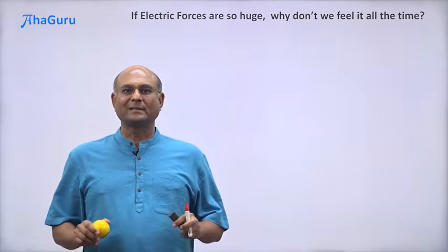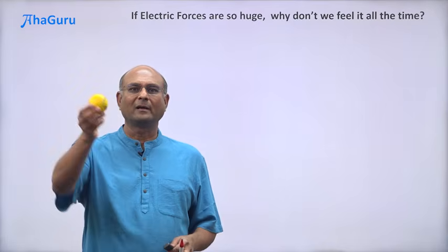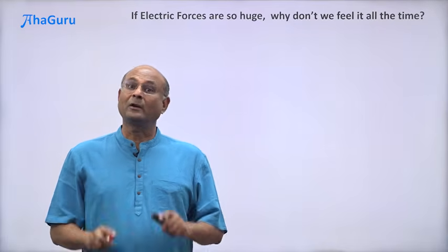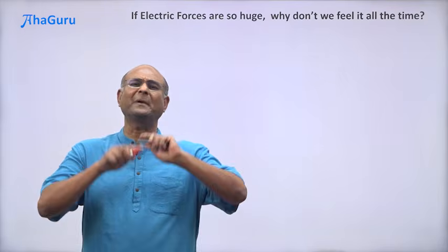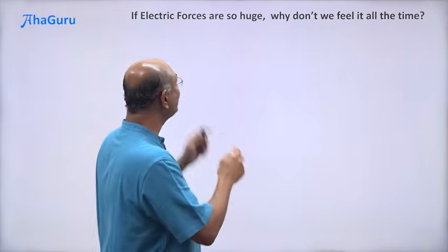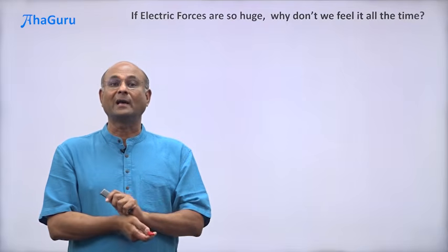All around us, we see the effect of gravitational forces. Suppose I look at this object. I drop this ball, immediately it falls down. Why? Gravitational force. Now I have told you that electrical forces are much bigger than gravitational forces. Then why don't we see the effect of electrical forces all the time, all around us on different objects?